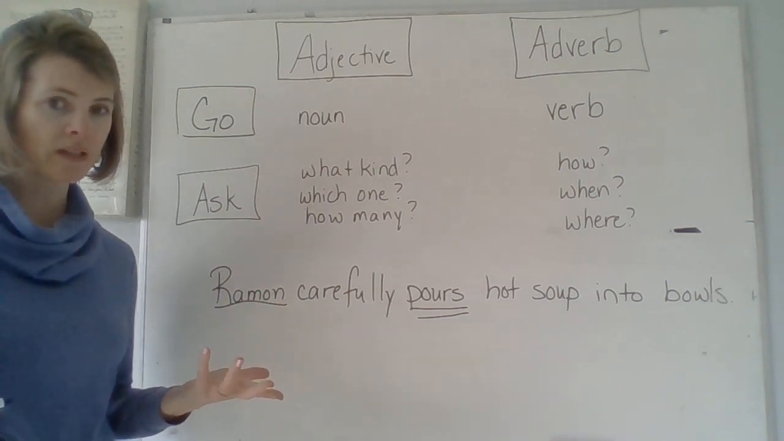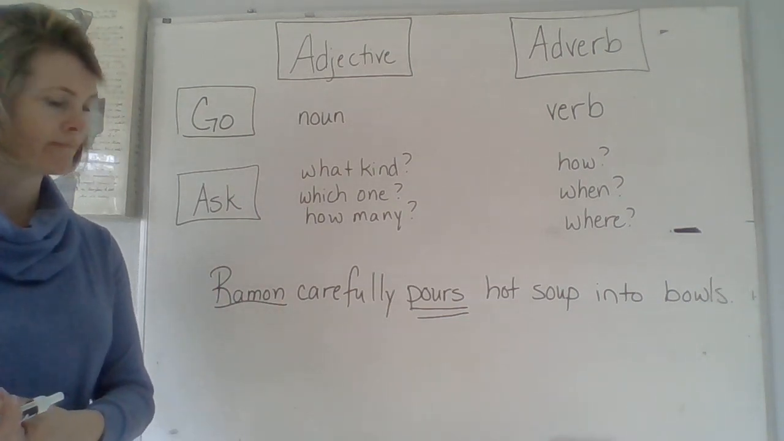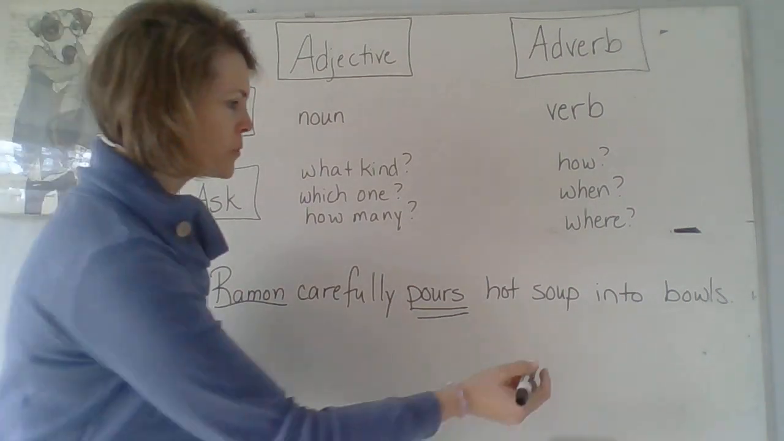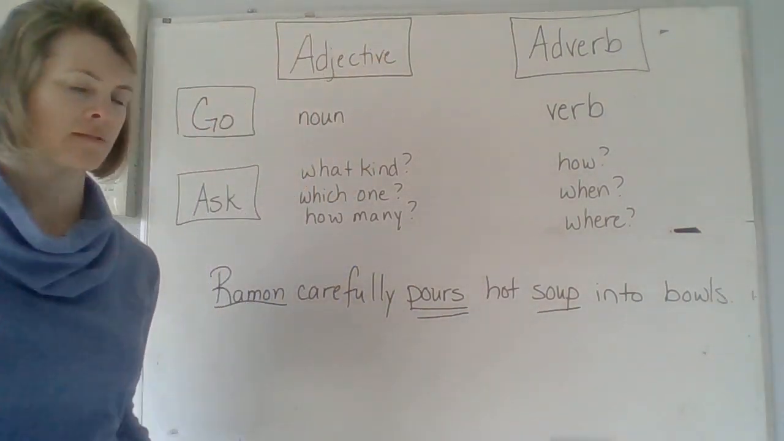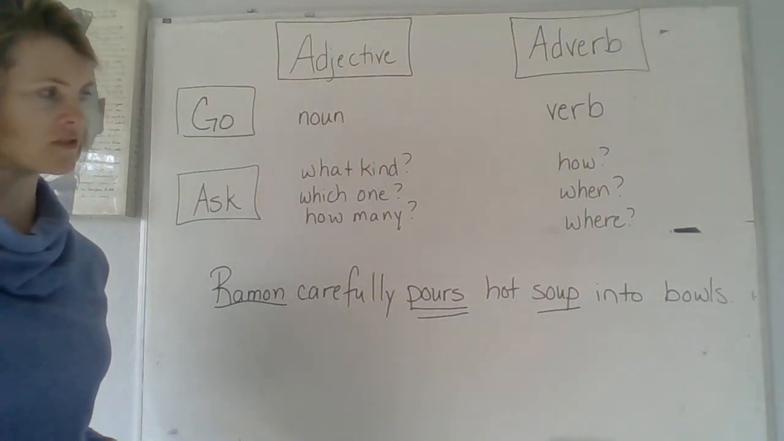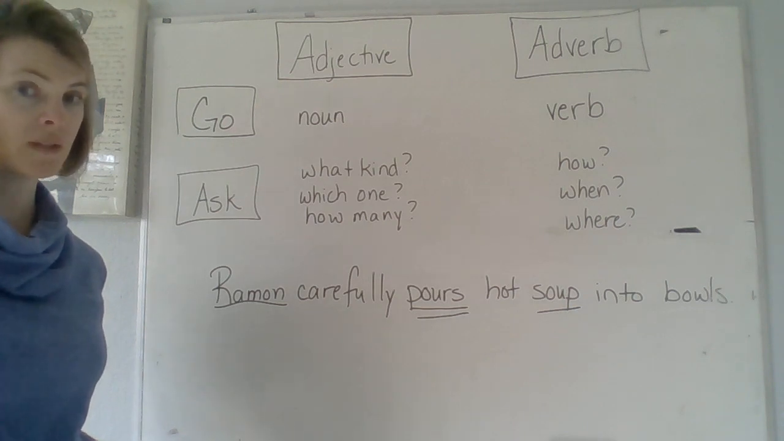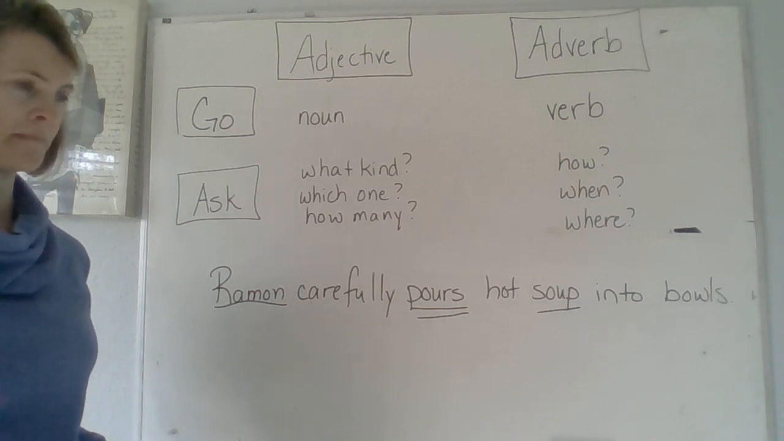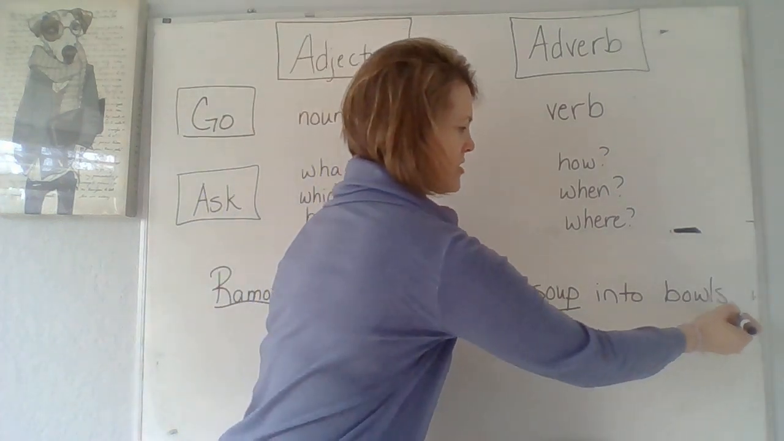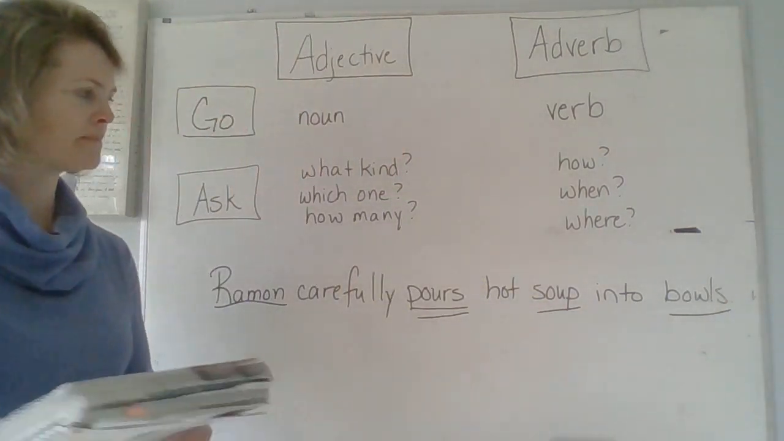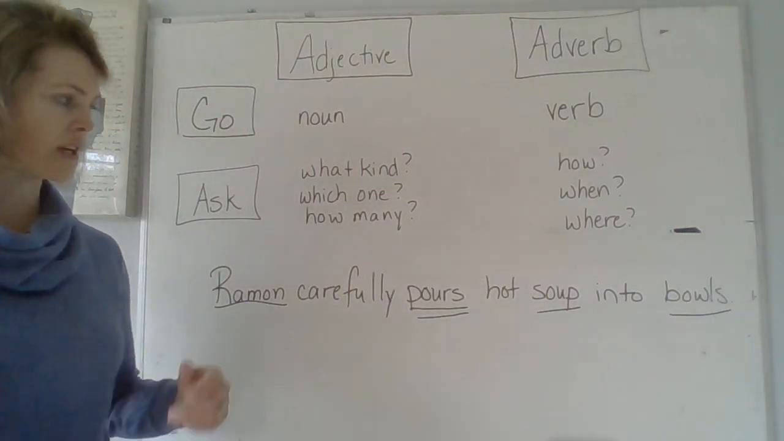Are there any other persons, places, or things? I can hear Willa saying, soup, Mrs. Huff, that's a thing. There's another one. Esther? I bet you could find it. What's the other thing in this sentence? I can hear her. I bet she's saying, bowls, that's a thing. So now I have all my nouns and I've got a verb.